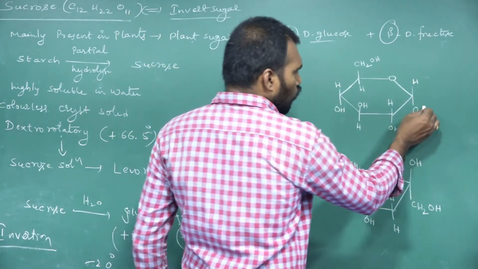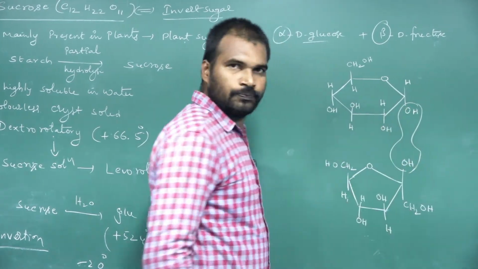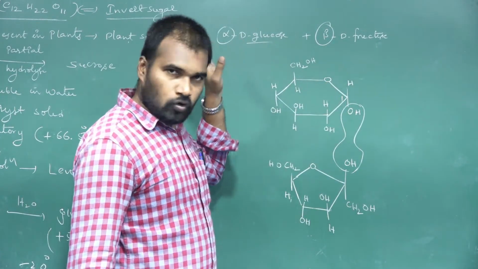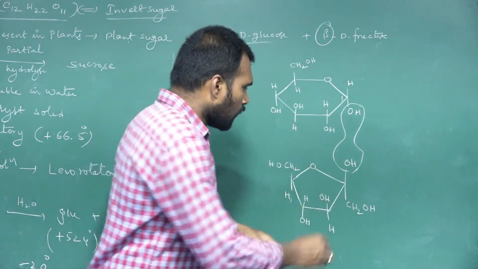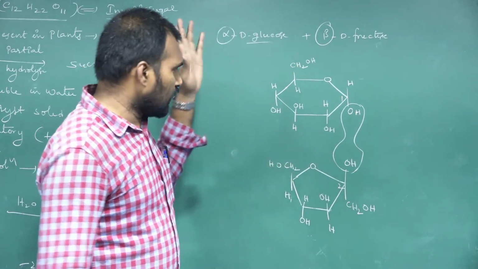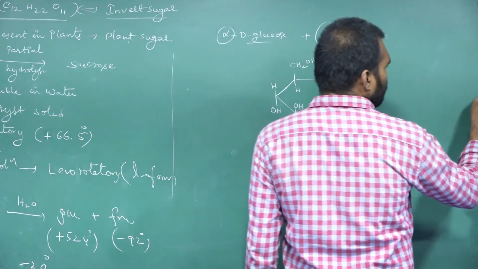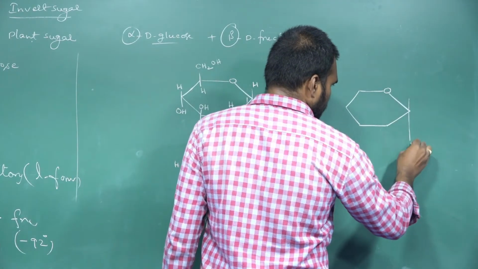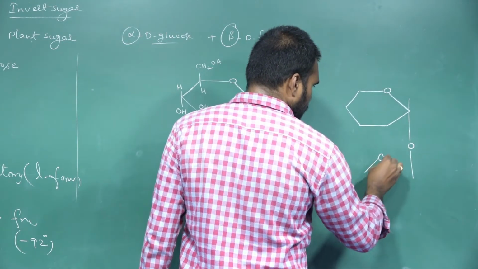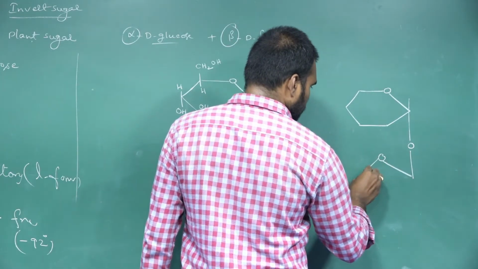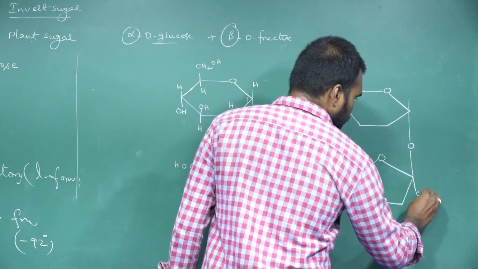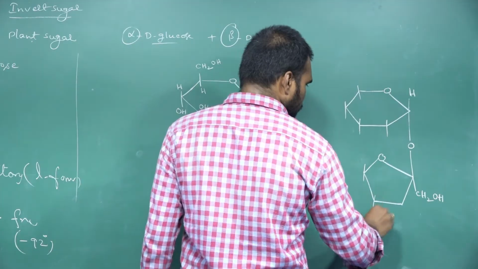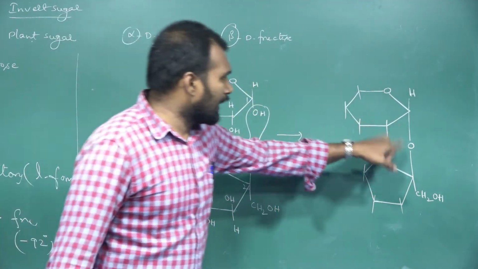Now, the OH group of C1 of glucose will combine with the OH group of C2 of fructose, and remaining everything is the same. They form the glycosidic linkage.